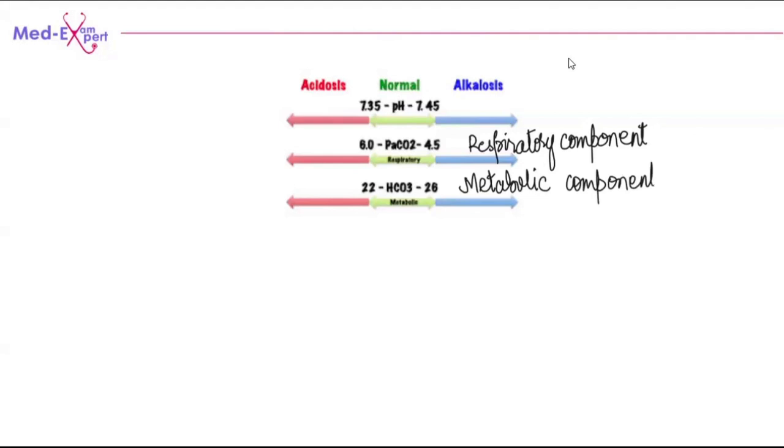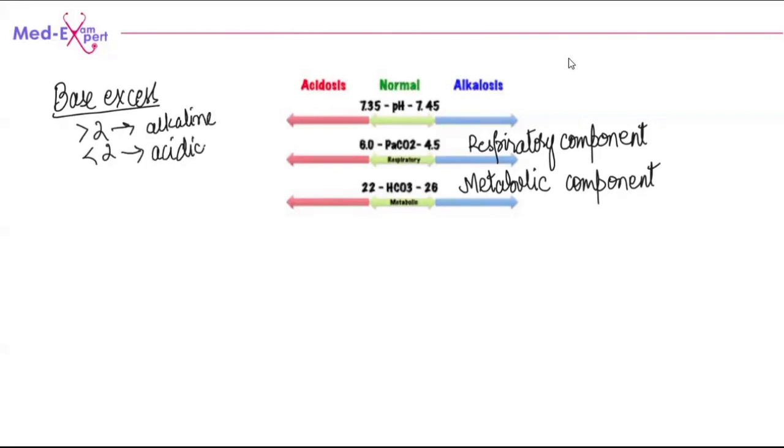Then there is one thing called the base excess. Base excess, again, is a metabolic component. It is going to be more than 2 or less than 2. More than 2 will be alkaline and less than 2 will be acidic.